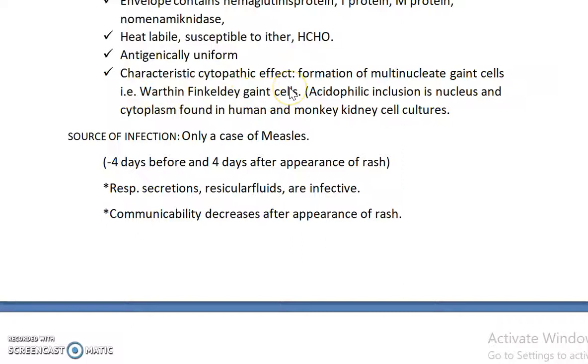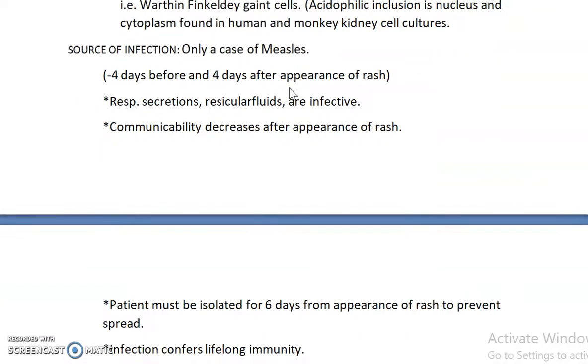There are acidophilic multinucleate giant cell inclusions present in both nucleus and cytoplasm. The source of infection is only a case of measles. The measles patient can transmit the infection 4 days before and 4 days after the rash. The period of communicability is 4 days before and 4 days after appearance of rash.